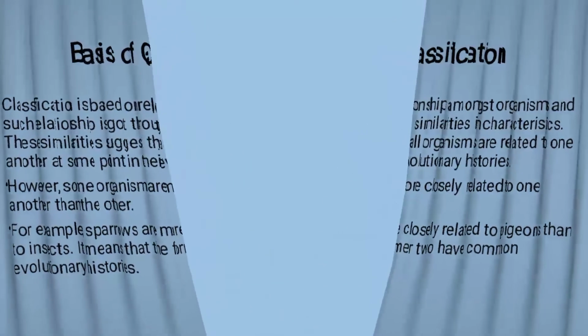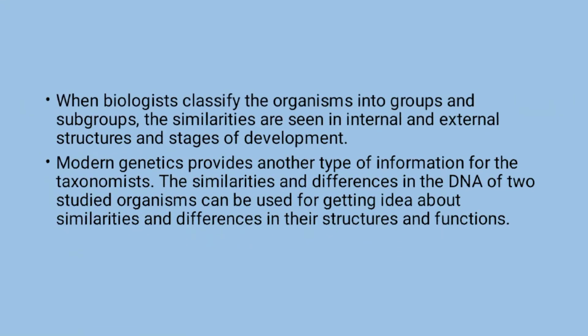So, evolutionary relationship provides important information for classification. When biologists classify the organisms into groups and subgroups, the similarities are seen in internal and external structures and stages of development. Any of these similarities can be the basis of the classification of the organisms. Modern genetics provides another type of information for taxonomy: the similarities and differences seen in the DNA of two studied organisms.